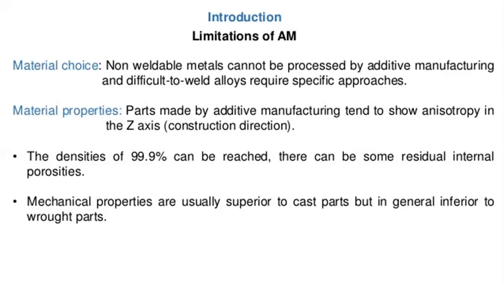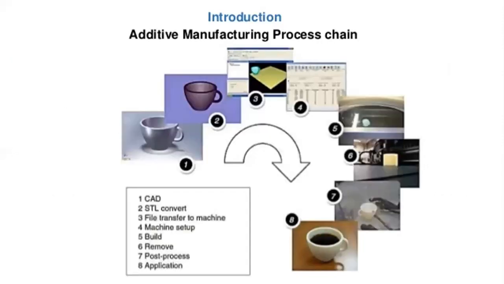Also, mechanical properties are usually superior to cast parts, but in general inferior to wrought parts. So these are the limitations of the additive manufacturing process. So this is the additive manufacturing process chain.